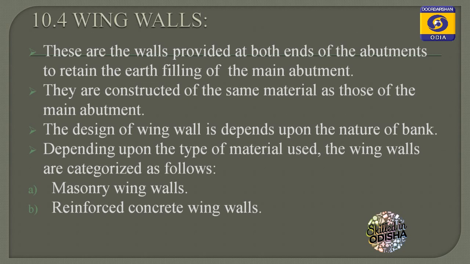These are the walls provided at both ends of the abutment to retain the earth filling of the main abutment. They are constructed of the same material as the main abutment. The design of the wing wall depends upon the nature of the bank. Depending upon the type of material used, wing walls are categorized into masonry wing walls and reinforced concrete wing walls.